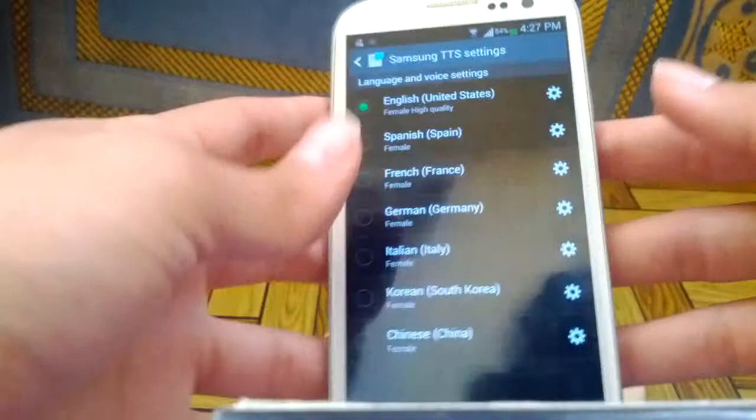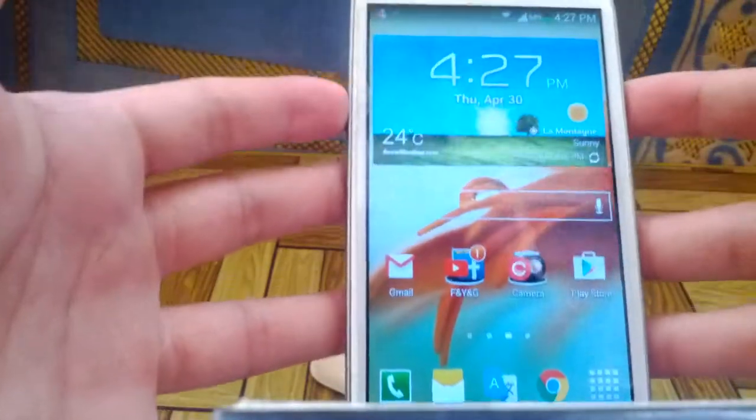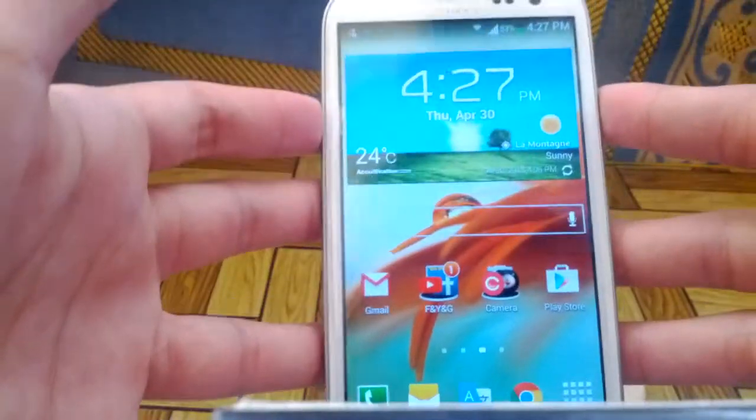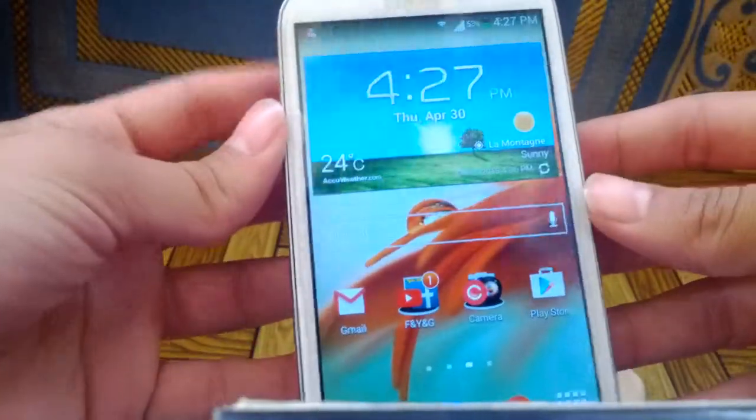Well, so that's it for how to improve your Galaxy S Voice and no more annoying sound. You're gonna enjoy using it.